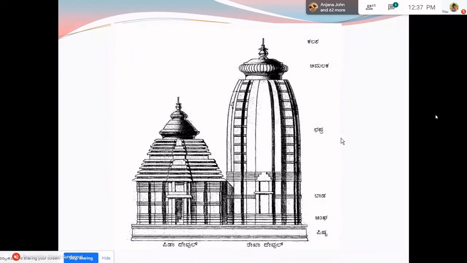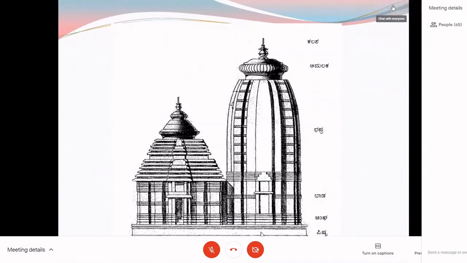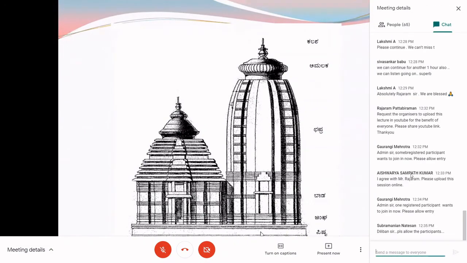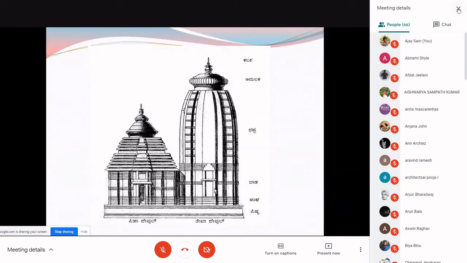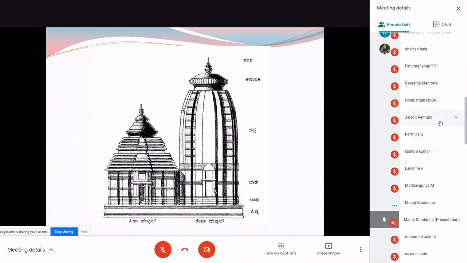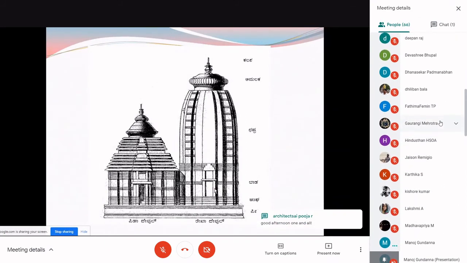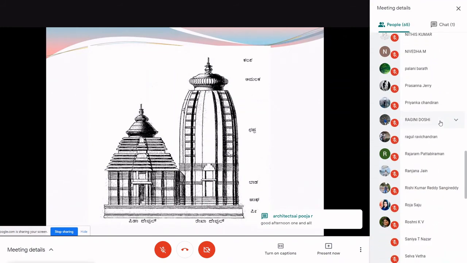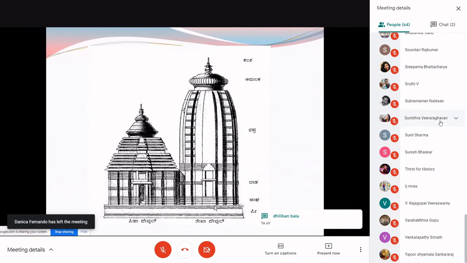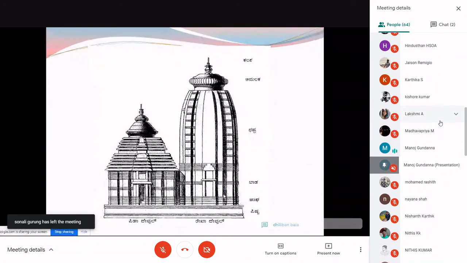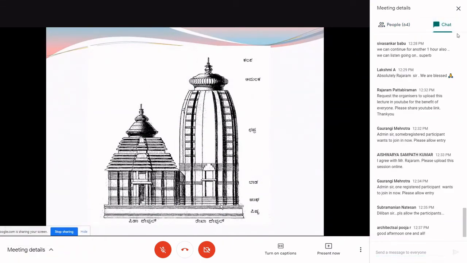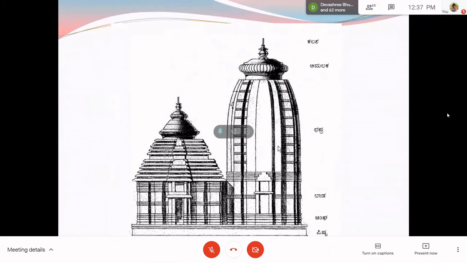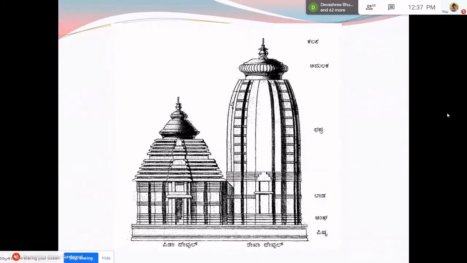This is the elevation of a Nagara temple. Here we are seeing the Deval part. Nagara is also called Rekha Nagara, Rekha Deval. We have to observe the form to understand the difference between Dravida and Nagara in a very primary way. It is very simple. The moldings of a Nagara temple are usually horizontal. The stones placed are, of course, vertical, but if you see the moldings, they appear very horizontal. The molding starts from here, proceeds this way and joins the tip here.